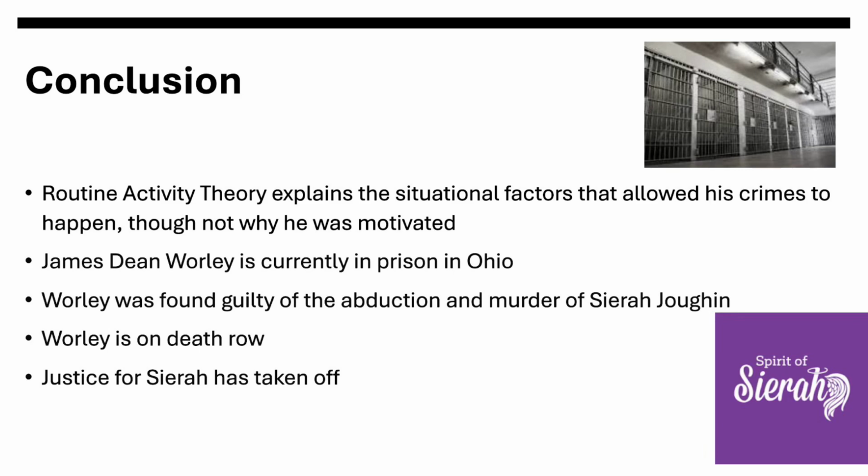Worley is on death row now, and something very positive and empowering that has been happening after this tragedy is Justice for Sarah, which has been taken up. Justice for Sarah is about educating, protecting, and empowering young women so that similar tragedies can be prevented.